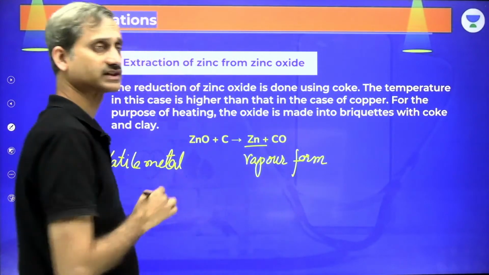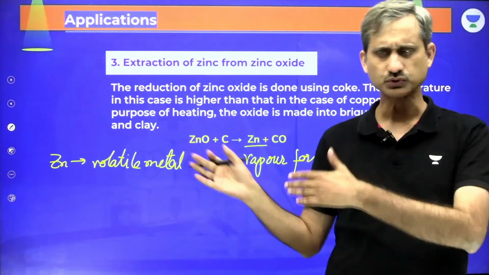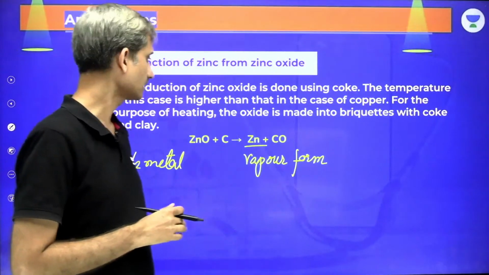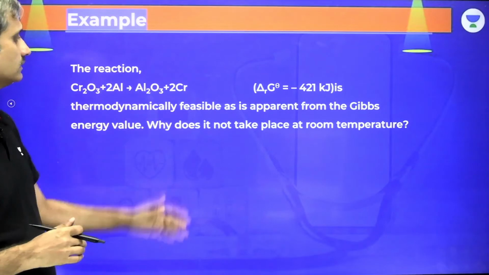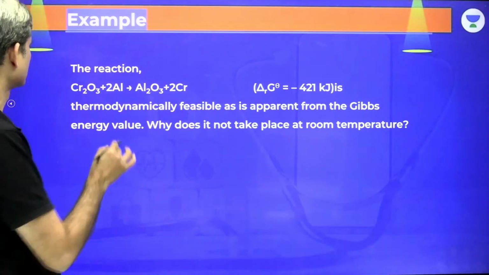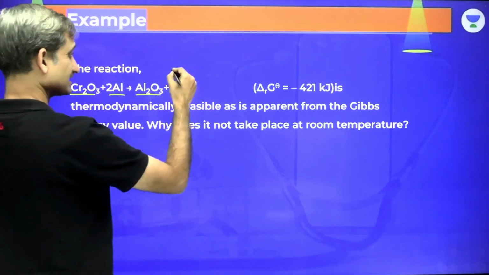In fact, you need to understand that zinc, cadmium and mercury are purified using distillation. We are going to do this a little later. Now, there is one simple question. Cr2O3 plus 2Al giving you Al2O3 plus Cr. This again is a thermite process.